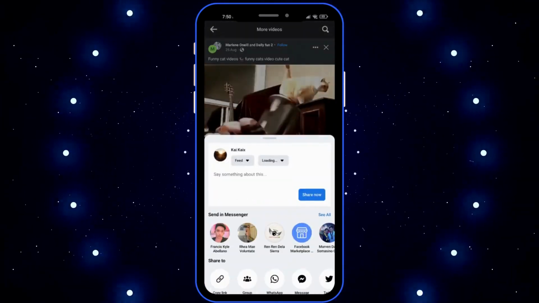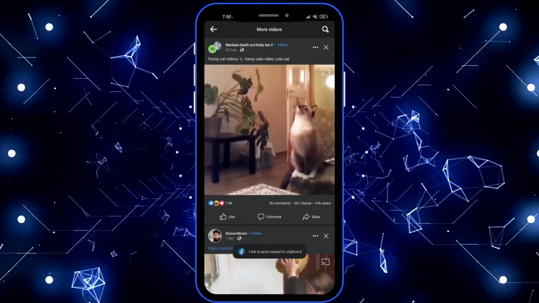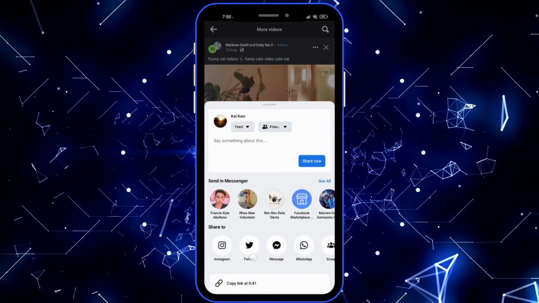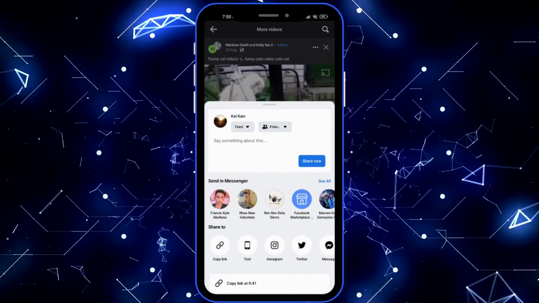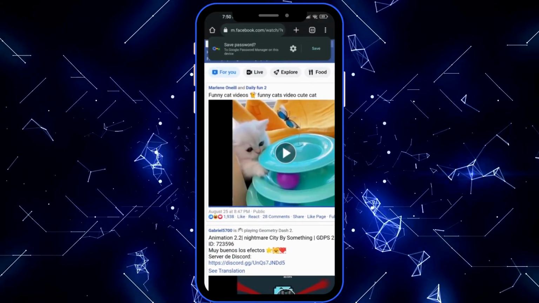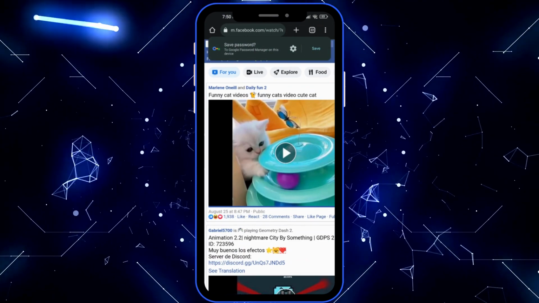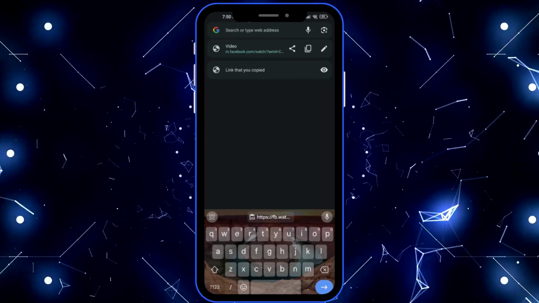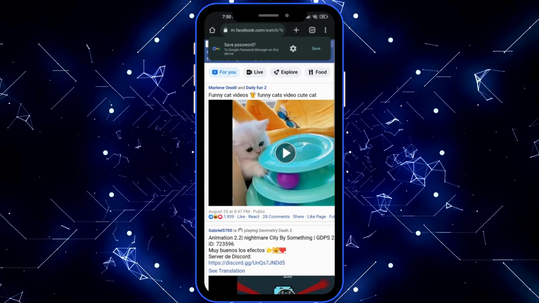Tap on the share button, and then from here you want to make sure that you have the copy link. Tap on the copy link, or you might need to slide down a bit until you see the copy link option right here. Once you have successfully copied the link, all you have to do is go into your browser, for example in my Google Chrome, and from here you have to paste the link right here. When you paste it, it will be like this.